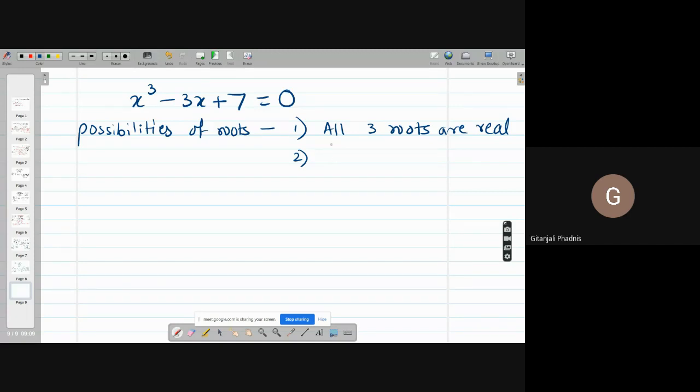Can you say all three roots are complex? Am I audible? Do you understand my question?